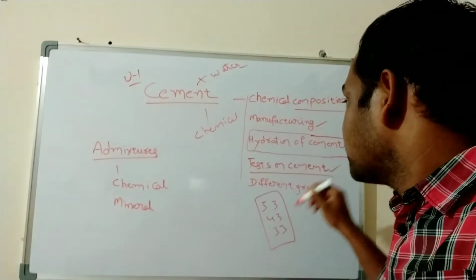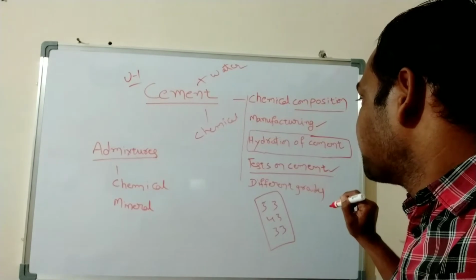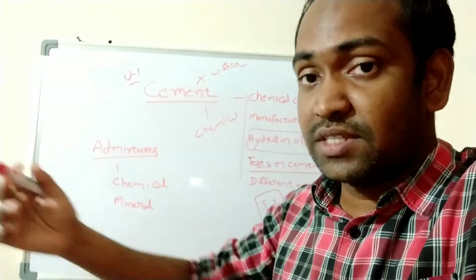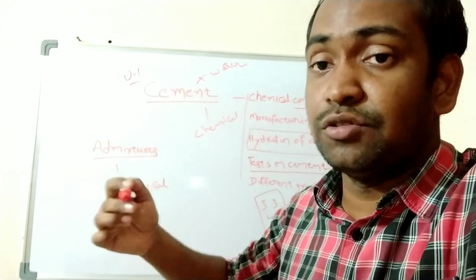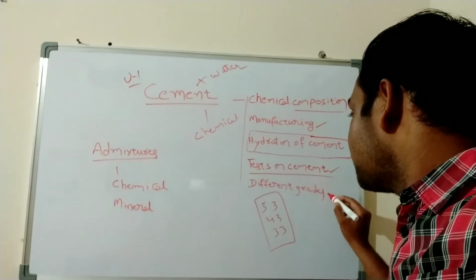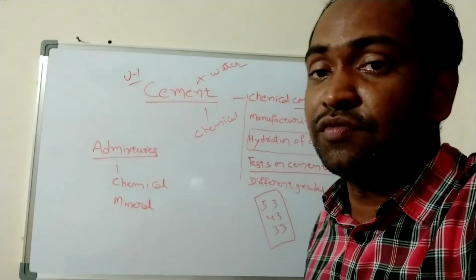Those things we will see. And tests on cement, what are the various tests we can conduct on cement to know or to determine its quality, and what are the different grades of cement, we will see in first unit.